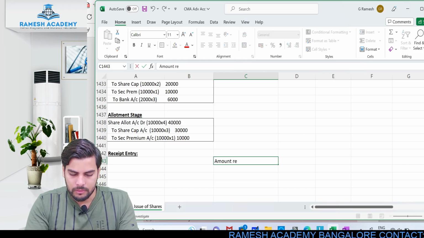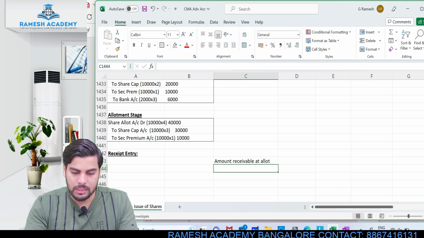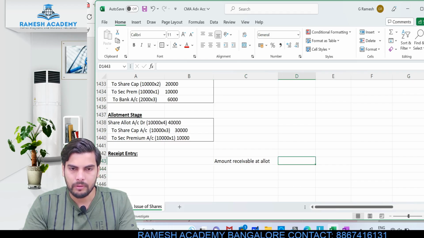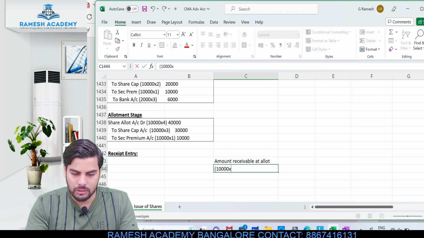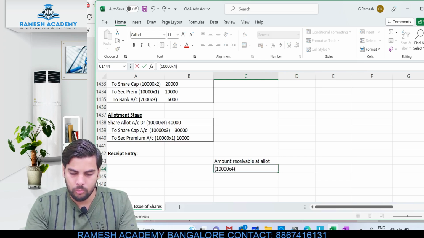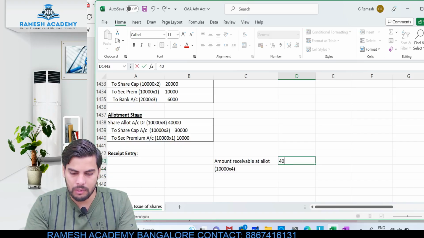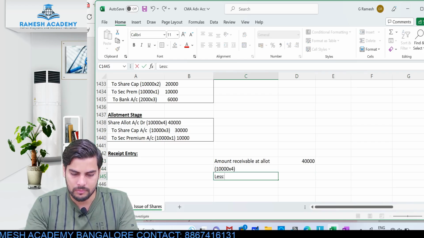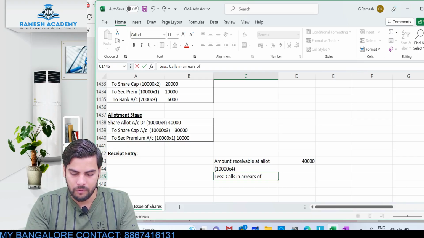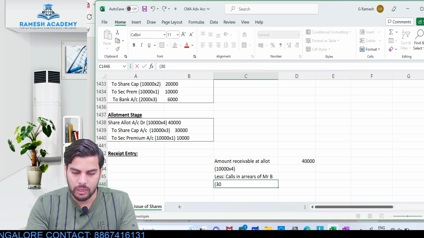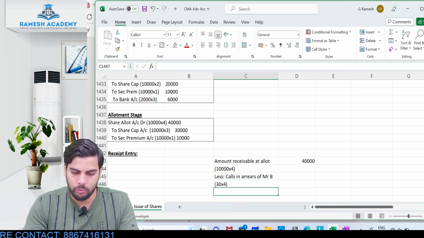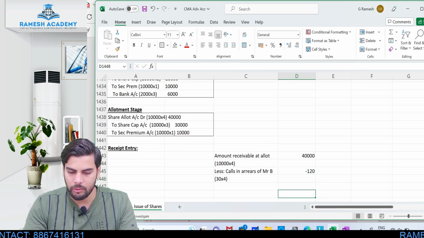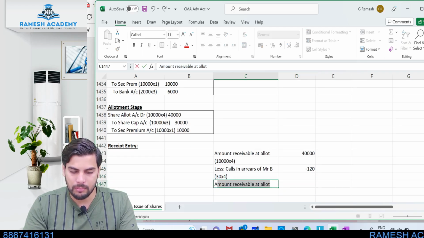Amount receivable at allotment. Okay, how much is the amount which we were supposed to collect at allotment? We were supposed to collect 10,000 shares into 4 rupees, that is including premium. We were supposed to collect 40,000. This is the amount for which we have passed this particular due entry. Okay, so less calls in arrears of Mr. B. Mr. B, who was holding 30 shares, he did not pay this particular 4 rupees. So there will be a calls in arrears of 120 rupees. Okay, I am also receiving some advance amount.